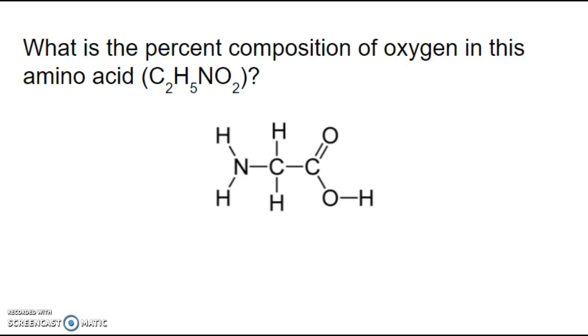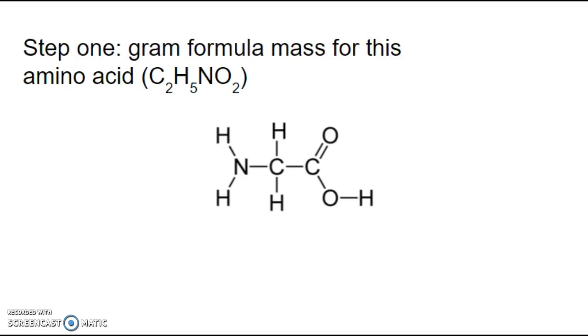The first step to find the percent composition will be to calculate the gram formula mass for the entire acid molecule. So we know that we have 2 carbons in the molecule, so we can multiply 2 by the gram formula mass for carbon, which is 12 grams per mole.